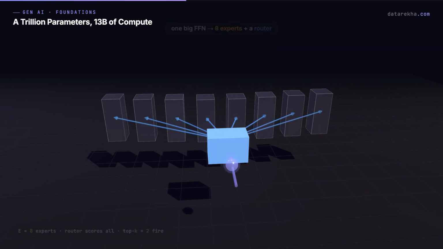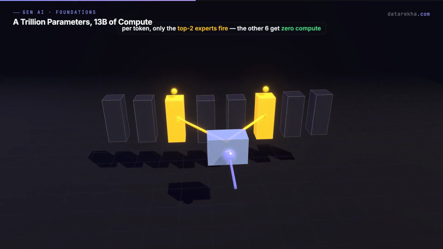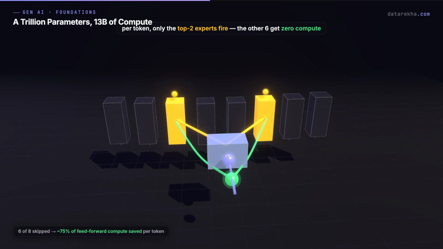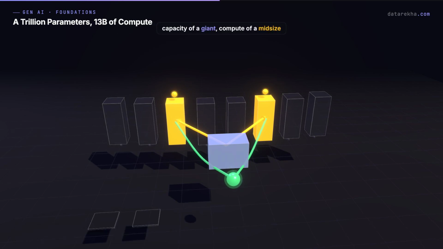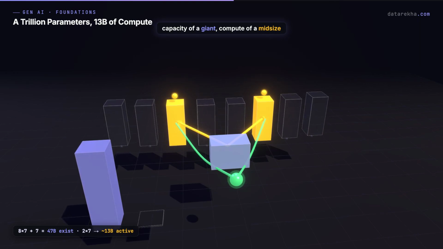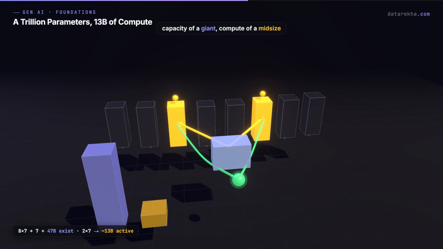Then for that token, only the top 2 experts by score fire. The token passes through those 2 networks and no others. Their outputs get blended by the router scores, and the other 6 experts get 0 compute for that token. That is the magic. 8 experts of 7 billion plus shared layers is 47 billion parameters that exist, but only 2 experts run per token. So the active compute lands near a 13 billion dense model: capacity of a giant, cost of a midsize.